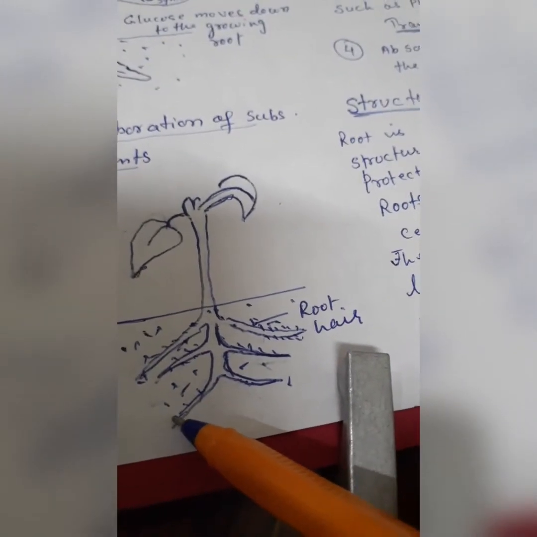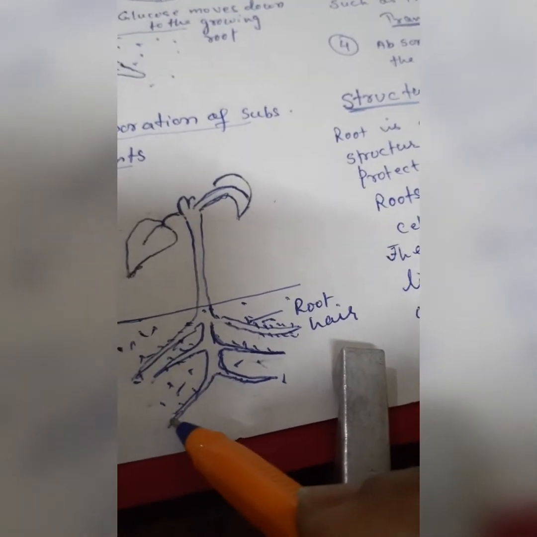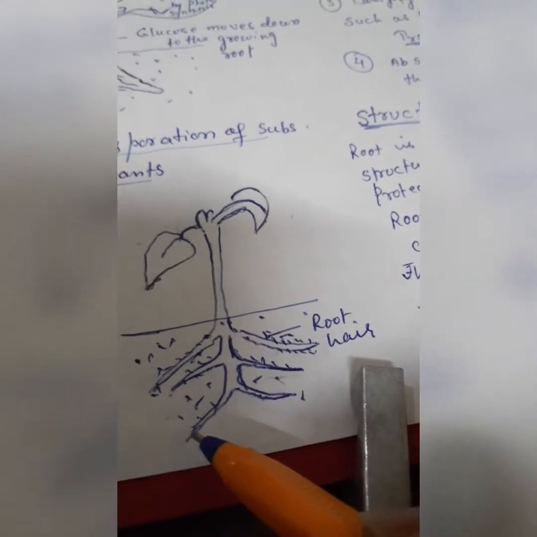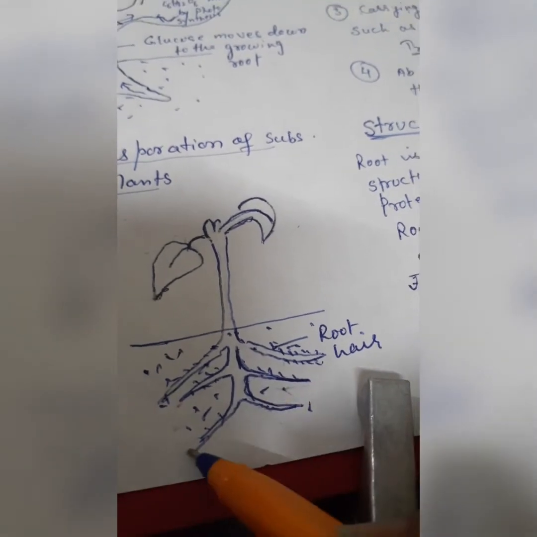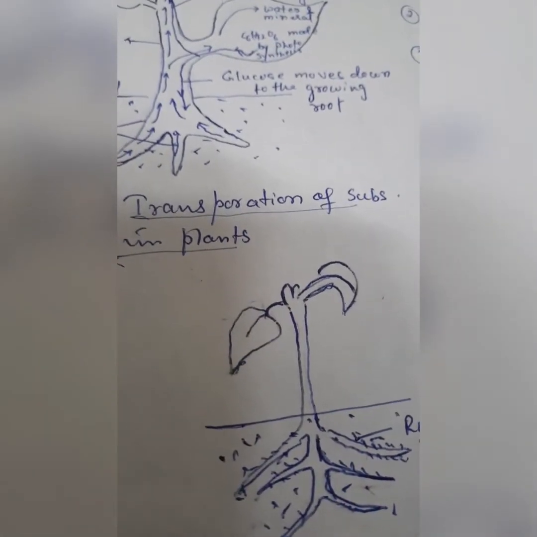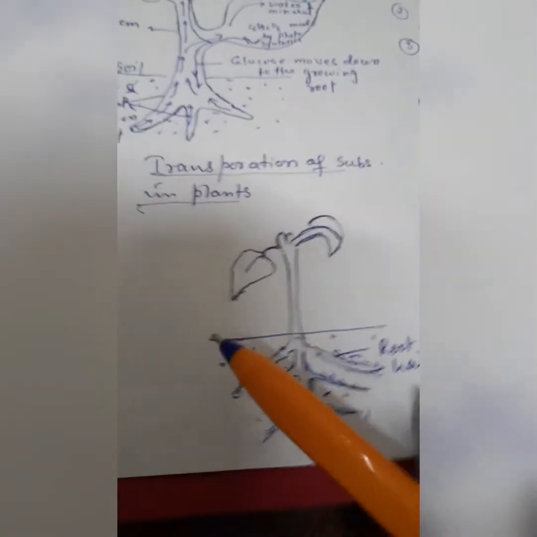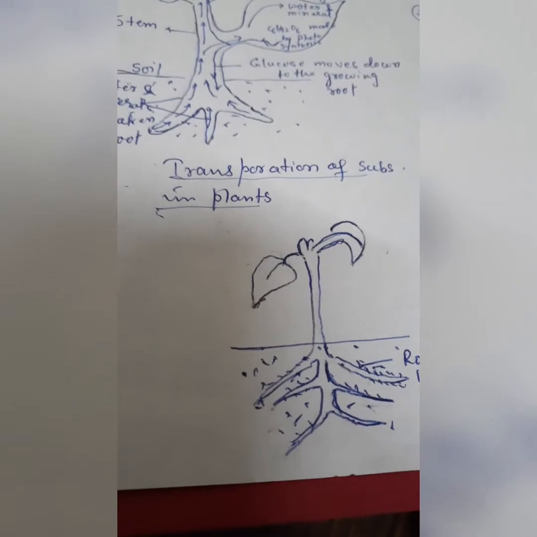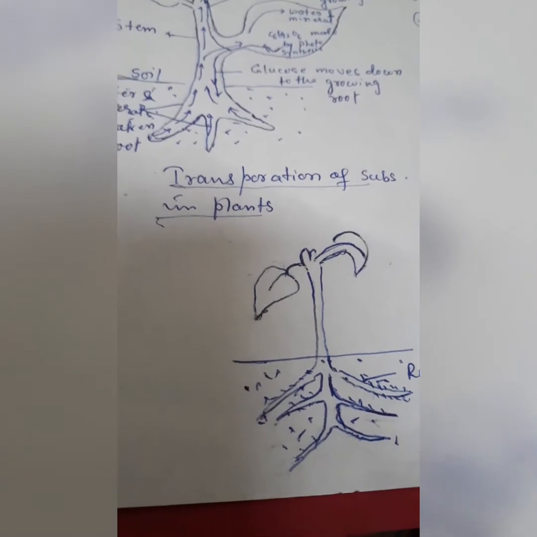This is the apex. In the apex region, the root cap is present. When the root invades the soil, this root cap protects the root. The root is covered by a single-celled layer called epidermis. The epidermal cells have finger-like projections, just like our hand.